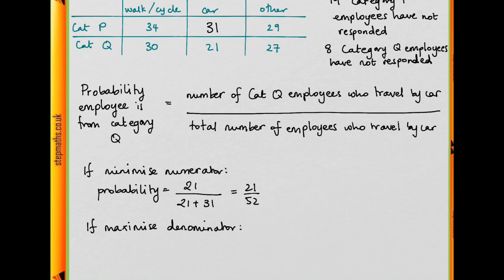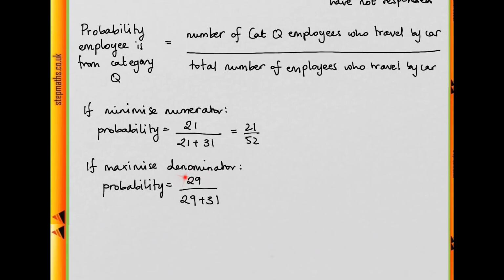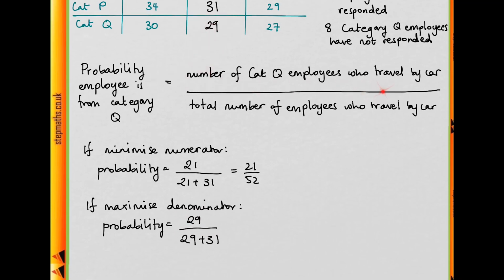Now if we're going to maximize the denominator instead, then we'll put all 8 of these employees into here, so that we have as many people travelling by car as possible. That means we'll have 29 category Q employees travelling by car. So for our probability, we'll have 29 in the numerator for the number of category Q employees and 29 plus 31 for the total number of employees. That gives us 29 over 60 as our probability if we chose to maximize the denominator.